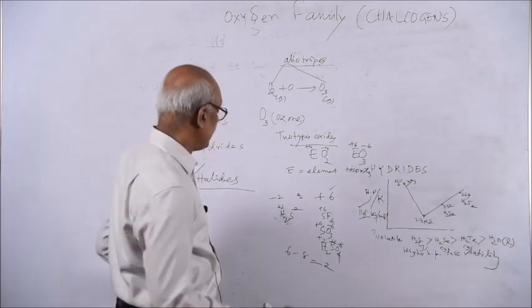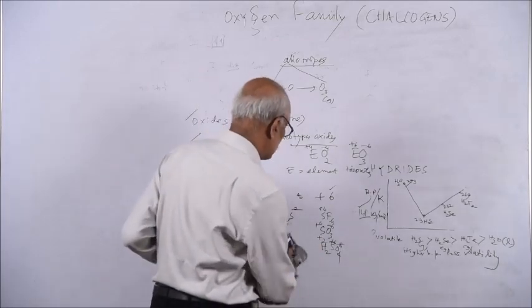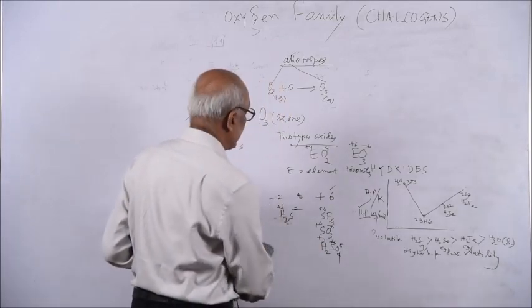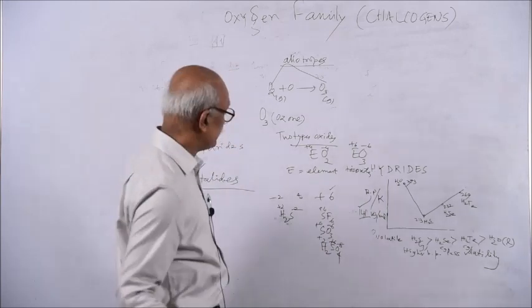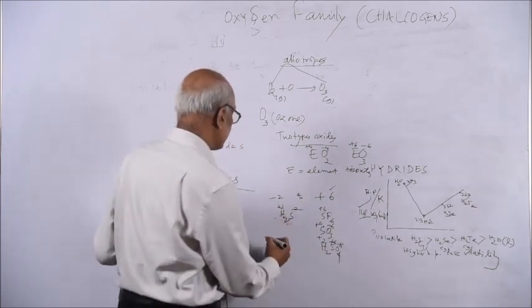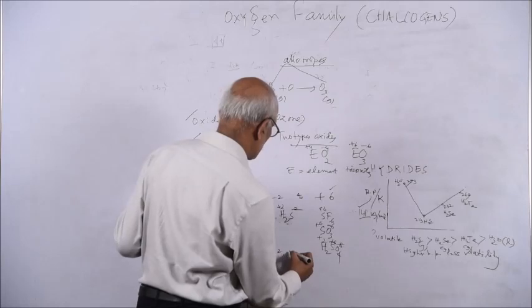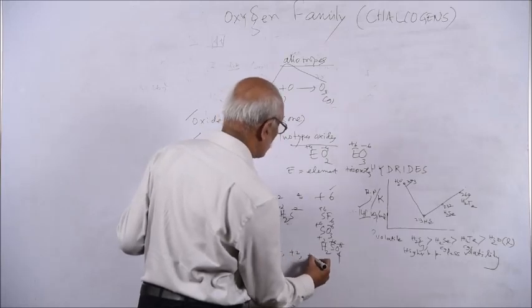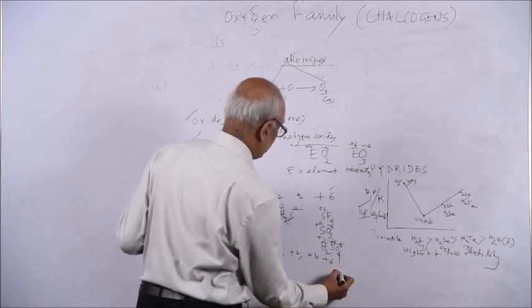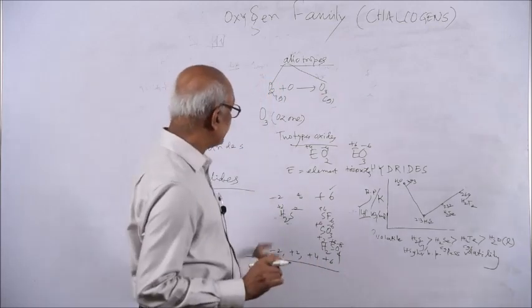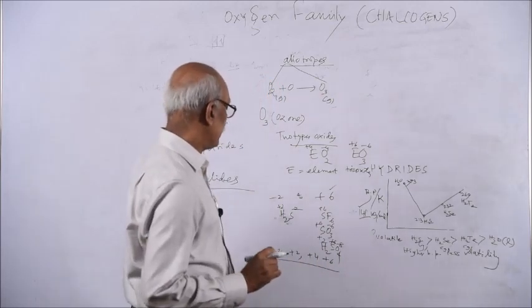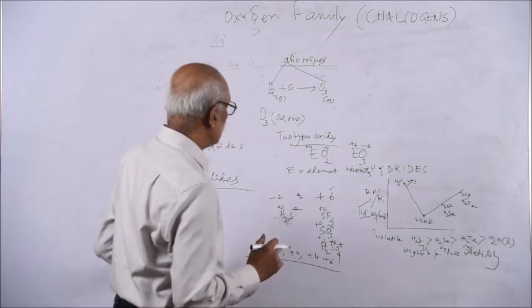So for sulfur, the minus 2 oxidation state is sulfide. The variable oxidation states are like this: minus 2, plus 2, plus 4, plus 6. These are the common oxidation states of the oxygen family.